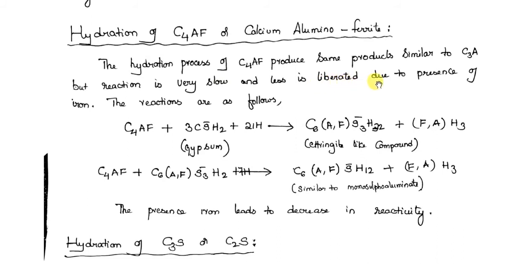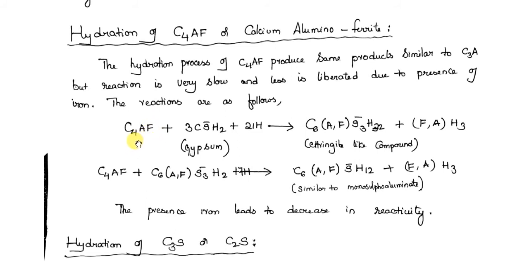Okay. So that is why it is slow compared to C3A. And less heat is liberated due to the presence of iron, and less heat of hydration is generated. So you know what heat of hydration is. Okay, during the process of reaction, when these compounds are reacting with water, that process is called hydration. And during this process, heat is going to be generated. Heat is going to be emitted from the reaction, an exothermic reaction. So that heat is called the heat of hydration.